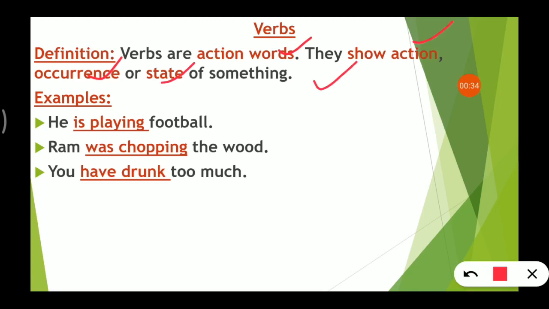Let's see examples. He is playing football. So is playing is the verb here. In the next sentence, Ram was chopping the wood. So here was chopping is playing the role of a verb. And here, have drunk, right? I hope up to here everything is clear to you. You can see here there are two parts. In the next slides we'll discuss them, so don't be worried.